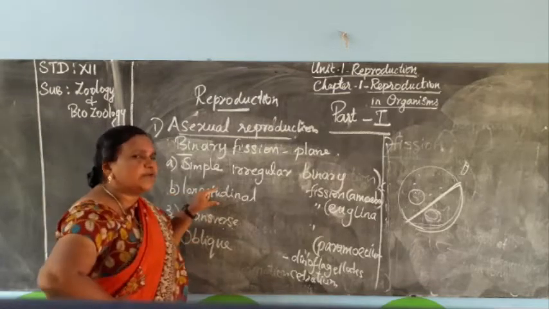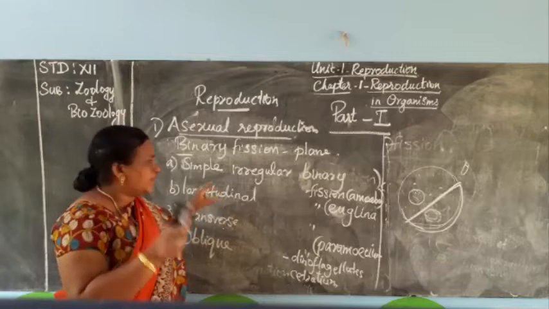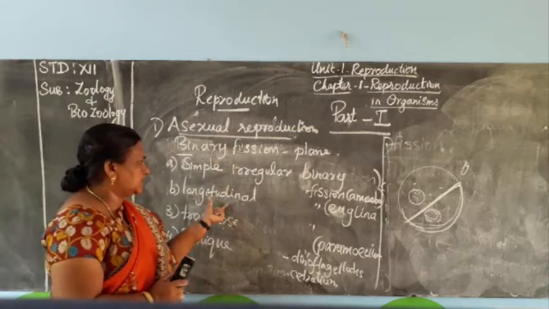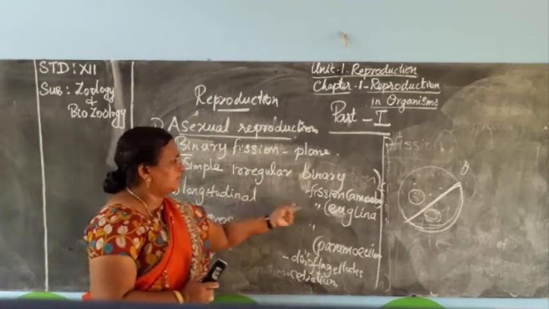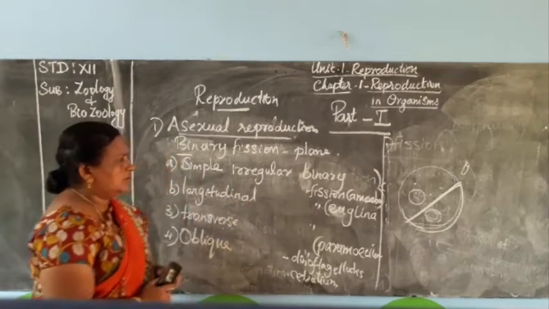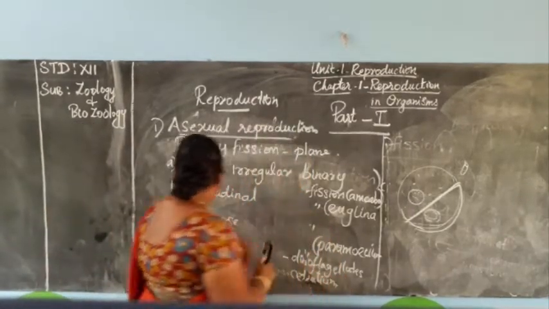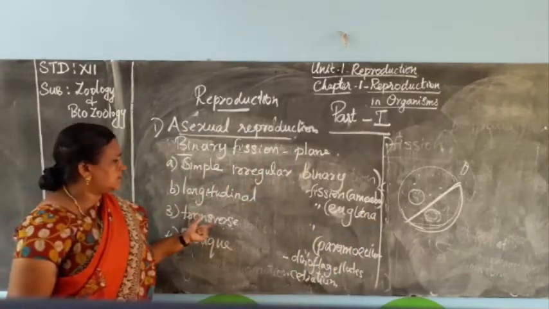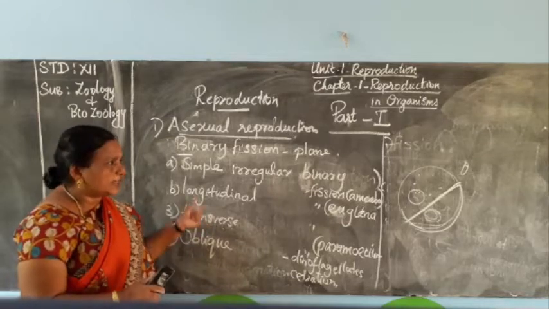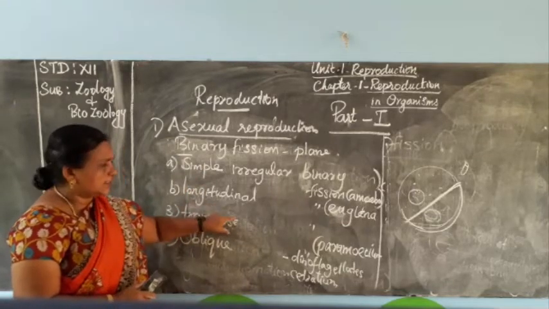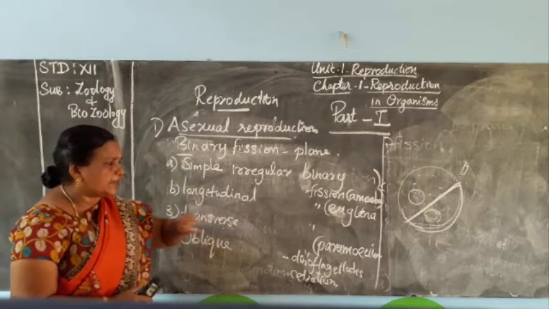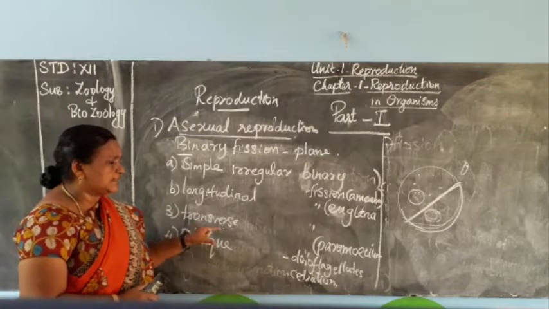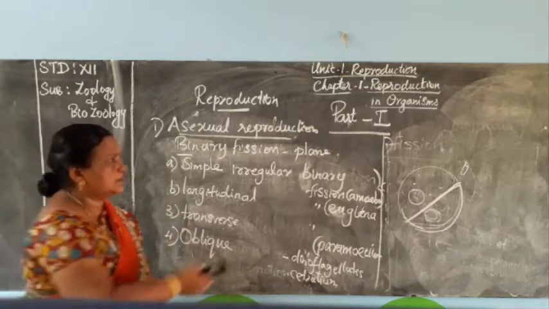Longitudinal: the body of the organism will divide. A particular defined plane is there, and it is divided longitudinally. That's why it is called longitudinal binary fission. Example is Euglena. Next one, transverse: a transverse plane is decided for the division of the cell. That's why it is called transverse binary fission. Example is Paramecium. Last one is oblique, that is the dinoflagellate Ceratium, where the division happens on the oblique area.